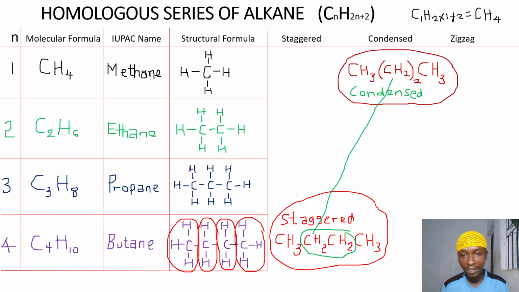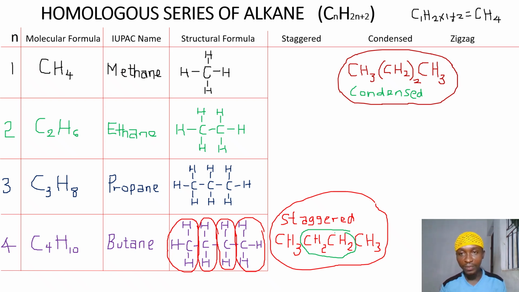If you look at here is C2, okay? If you look at here is C2H4, CH2CH2, and the same thing here too. If you use these two to open this bracket, that will give you C2H4, and that's what they mean by the condensed.